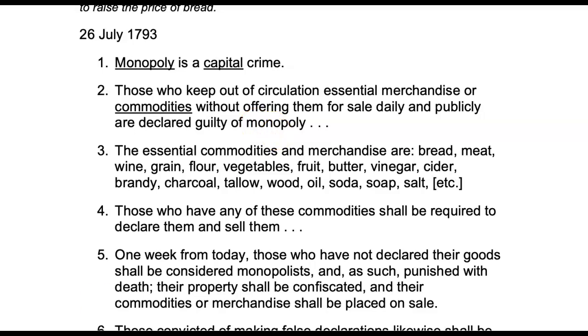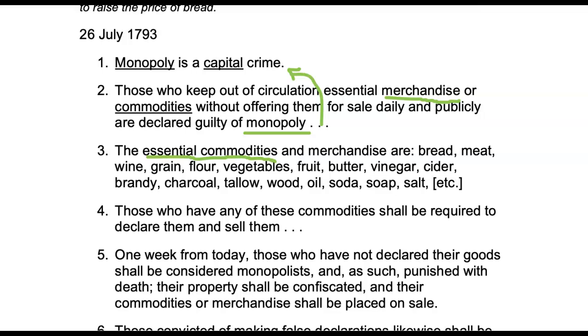So if you're keeping items out of circulation or being traded, and these things are essential commodities, completely necessary, you are then guilty of monopoly, which we know is a capital crime, punishable by death.